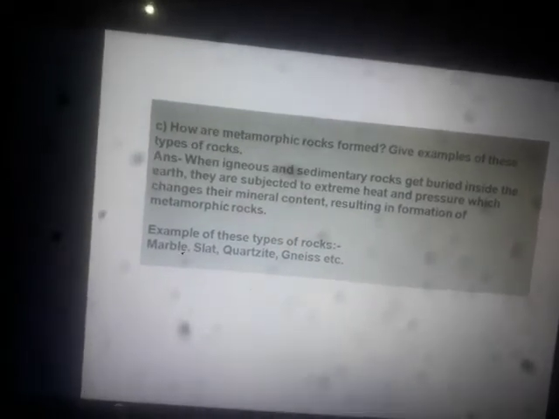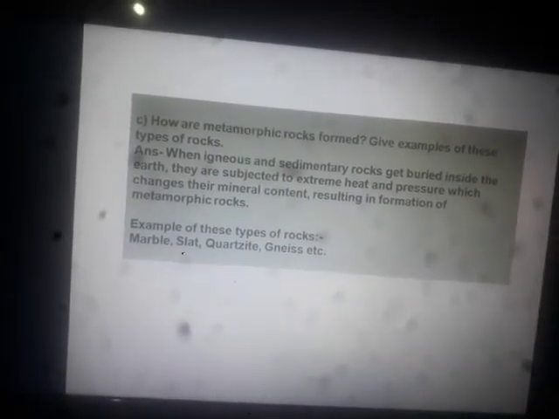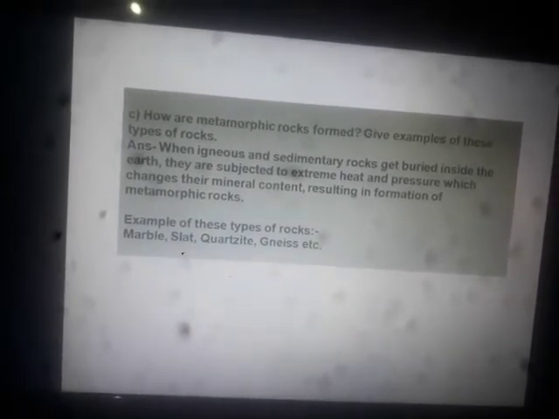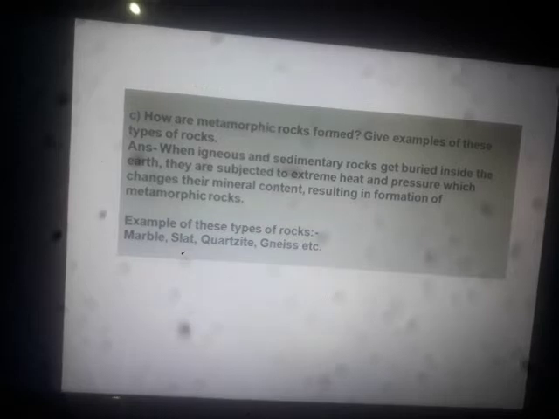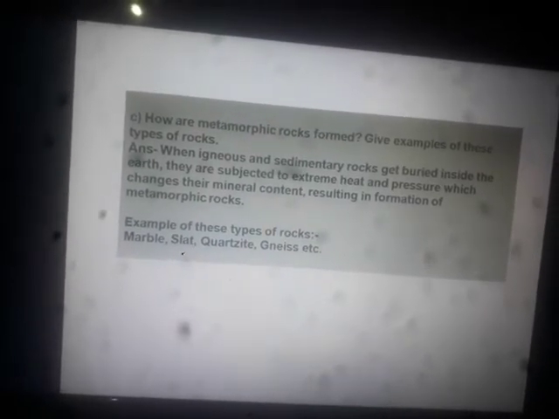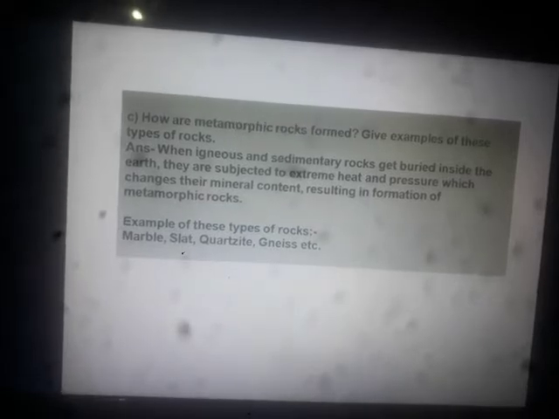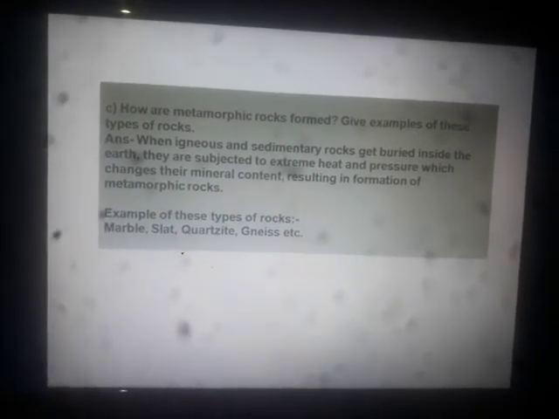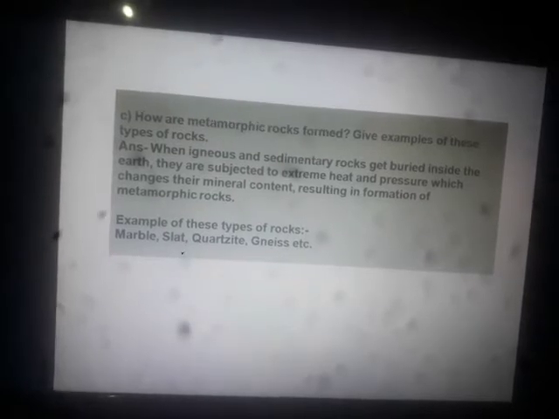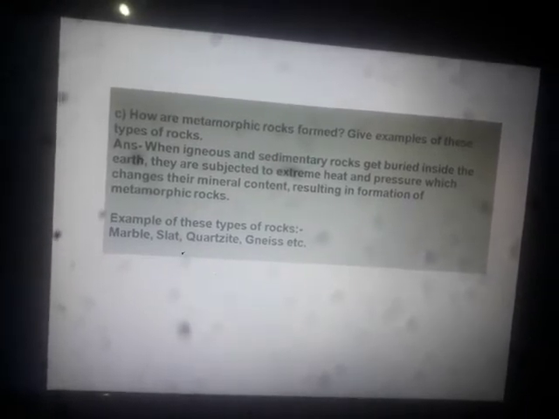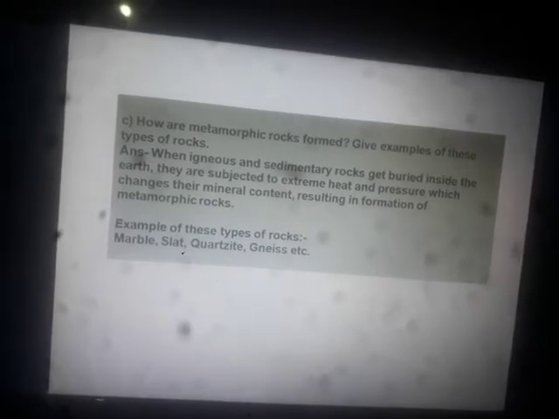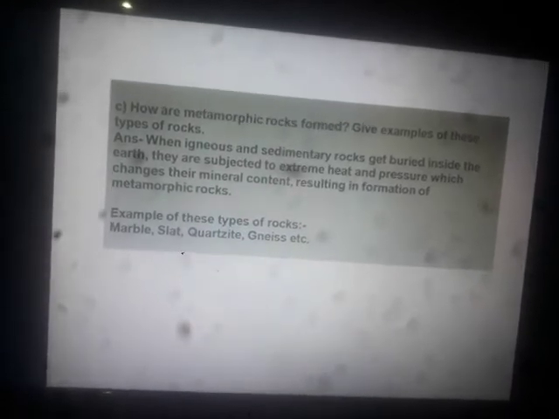And when this heat and pressure start acting on rocks, then after several years, after 50 years, 60 years, 100 years, these rocks have a change in their mineral content.